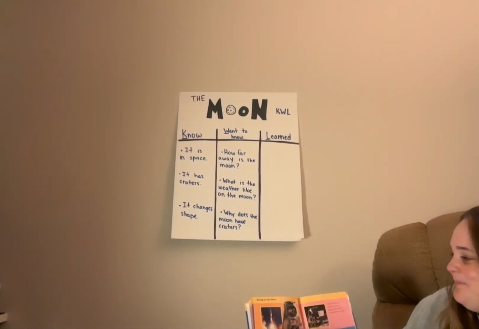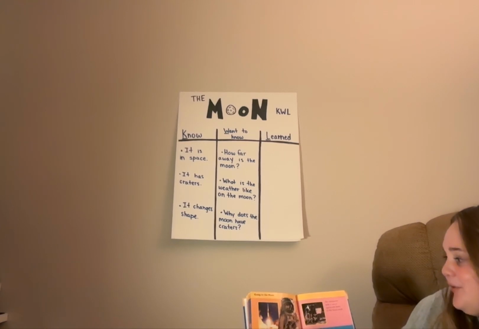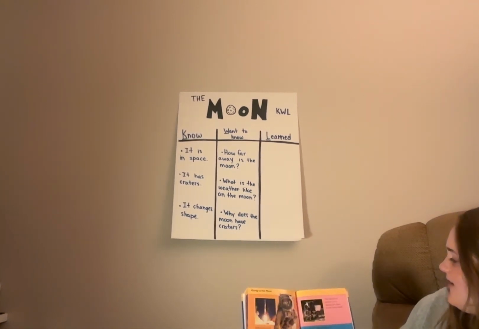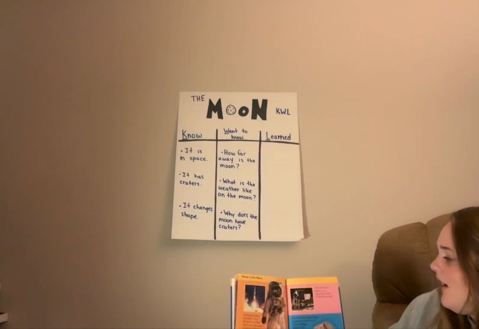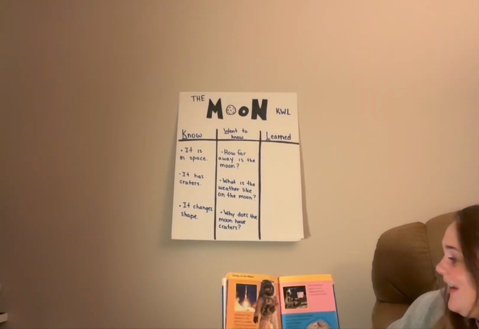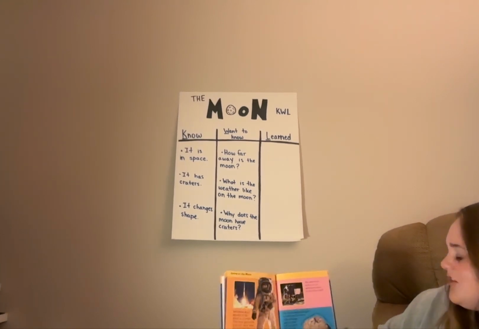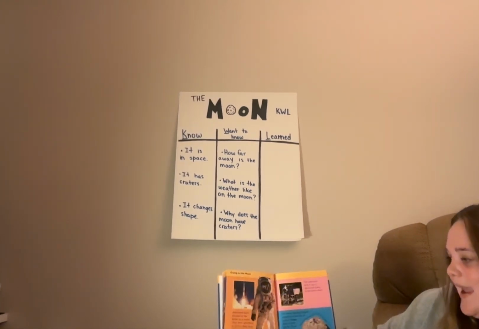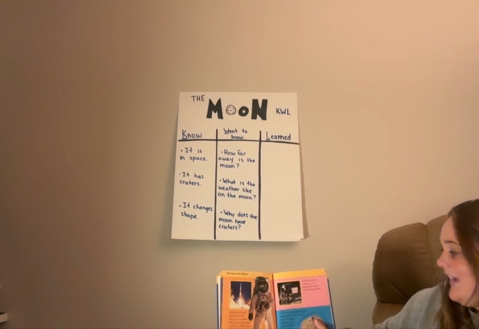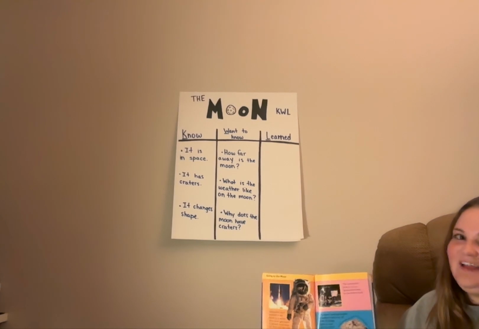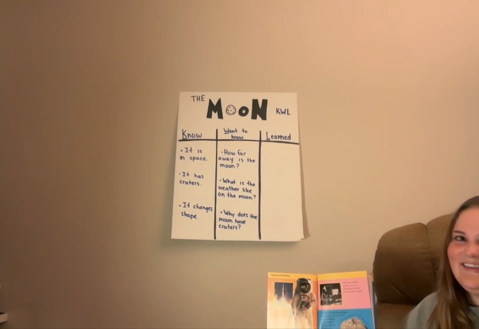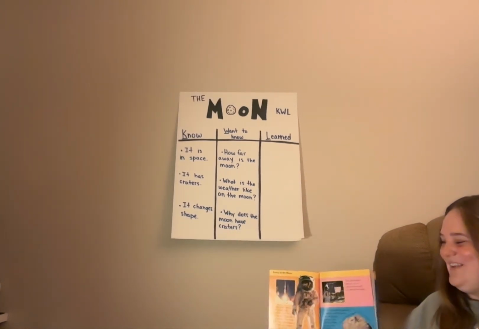Going to the moon. Astronauts have traveled to the moon in a rocket. They wore space suits to protect them from the heat and the cold and to give them a supply of air. The astronauts took a smaller spacecraft down to the moon itself. The moon landings helped scientists to find out all sorts of things, such as how old the moon is and how it was made. So the astronauts collected rocks for scientists to study. How many of you, with a show of hands, would like to become an astronaut one day? Oh yeah, that would be a fun job.